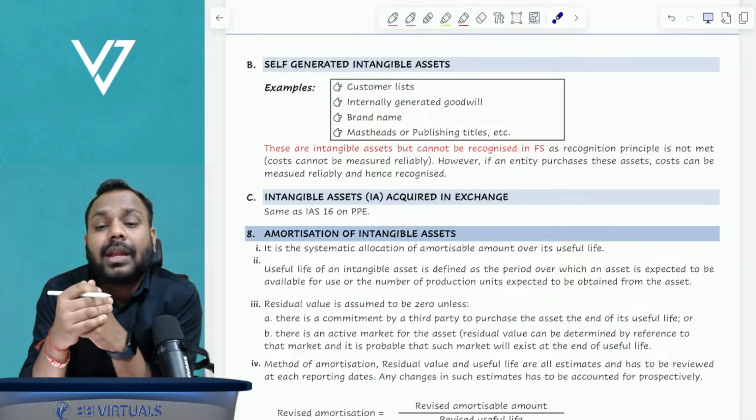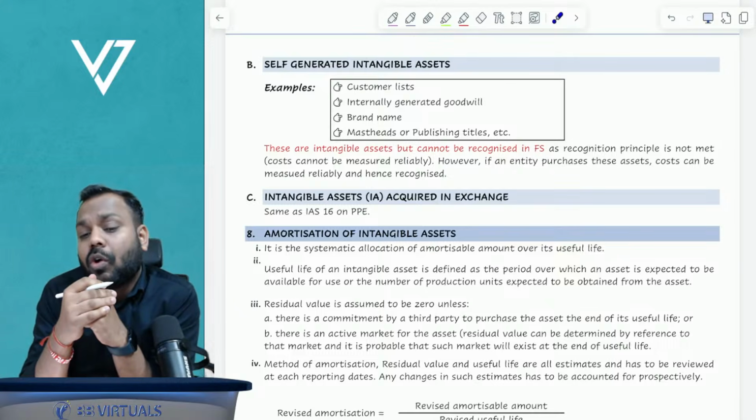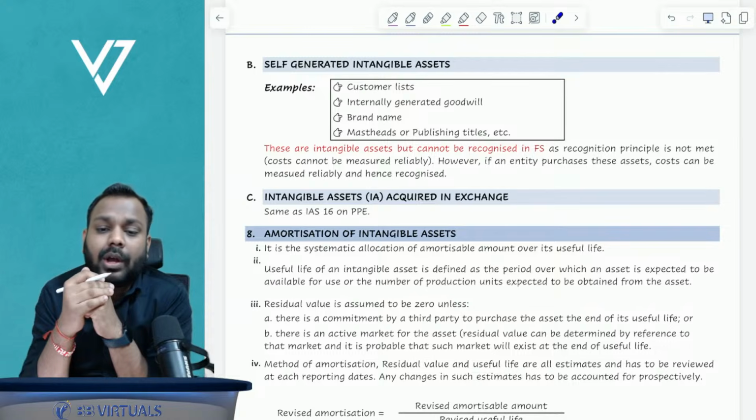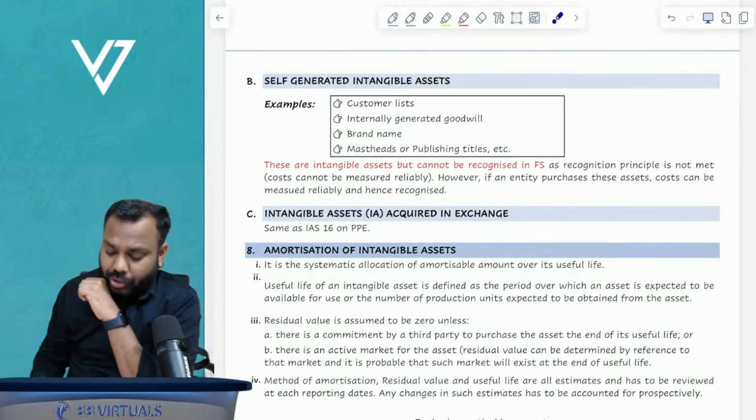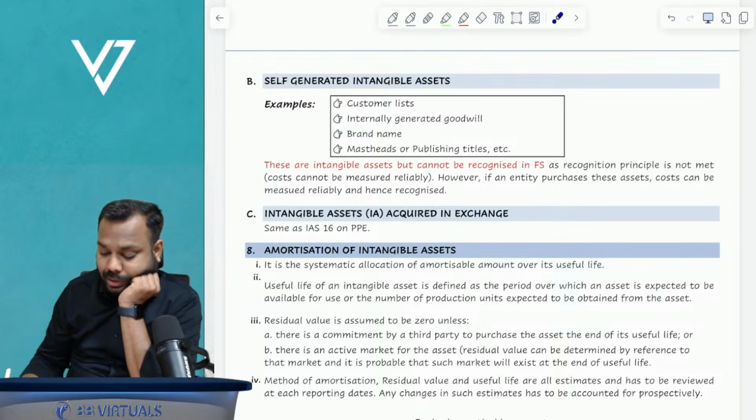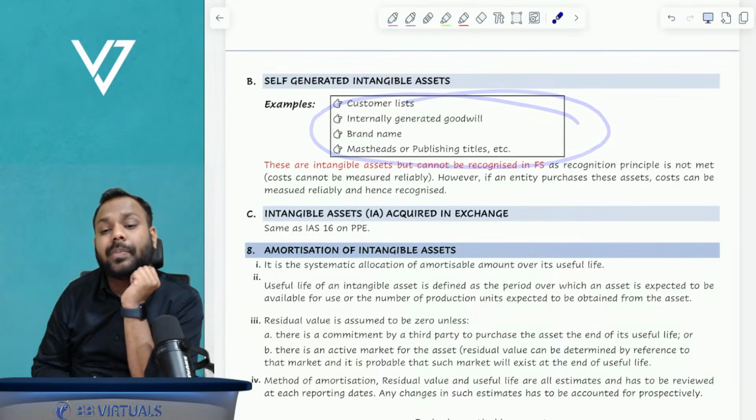No, I'm not incurring any cost to develop this brand name. Okay, so now understand, these intangible assets,